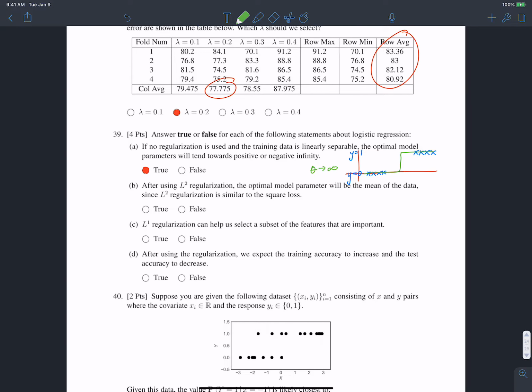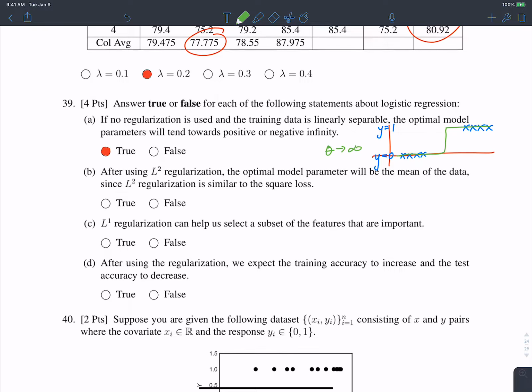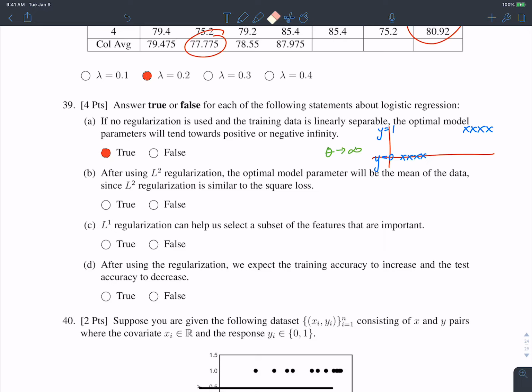And all this is talking about is how theta affects the shape of our logistic regression curve, okay? So if you take a look at the textbook, you'll see an example, but the value of theta determines how sharp or steep this logistic regression curve is. So a small value of theta will be something like this, right? Really shallow. It's not changing very quickly.